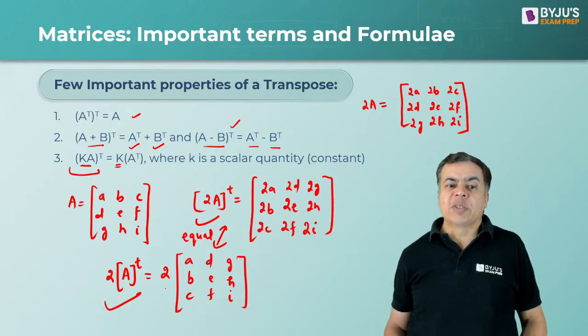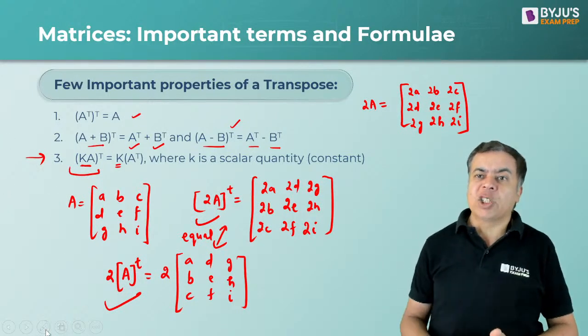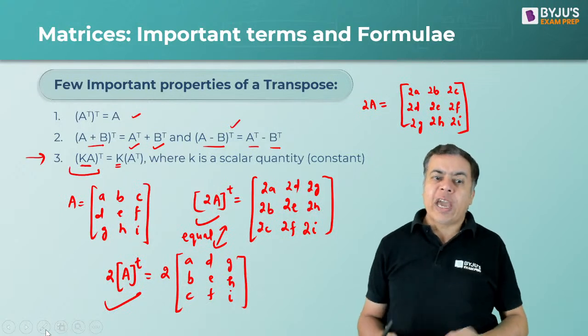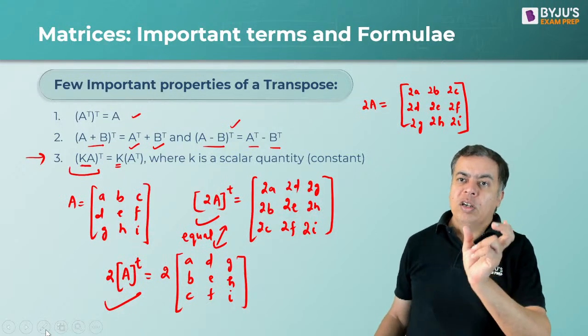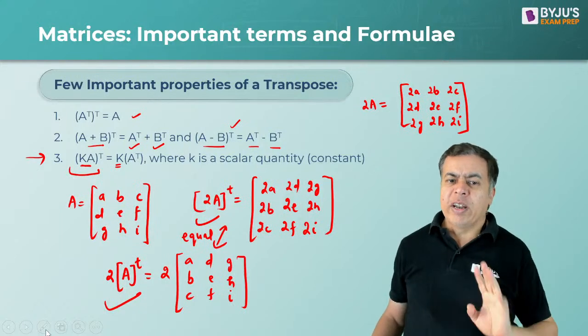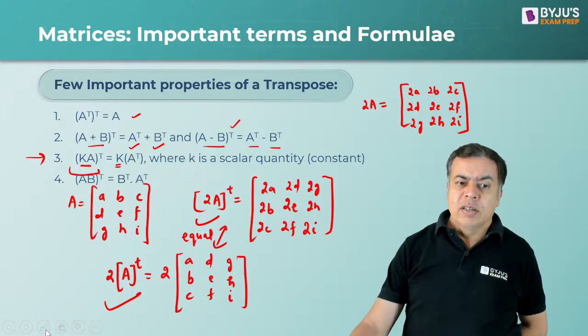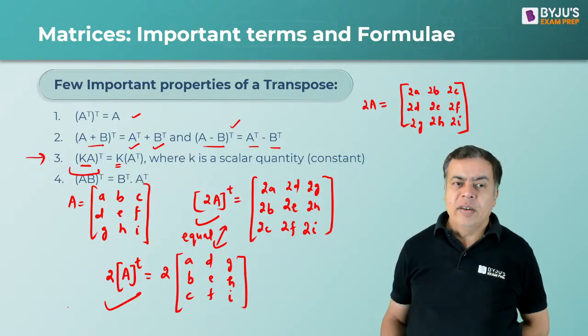So that is what this property says: taking the transpose of K into A is equal to K times A transpose, with K common. One and the same thing, right? This K must be a scalar quantity.